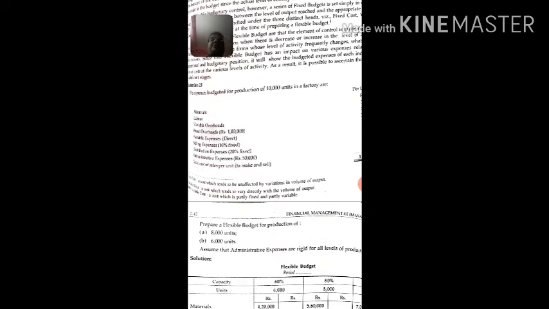Now what is variable cost? Variable cost means those costs which vary with the level of output, and it is calculated on a per unit basis. Suppose variable cost is rupees 2 per unit. So for 5,000 units it will be 5,000 into 2, that is 10,000, and for 10,000 units it will be 2 into 10,000, 20,000. So you can see that variable cost varies with output.